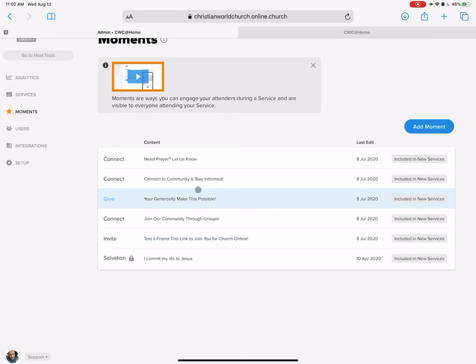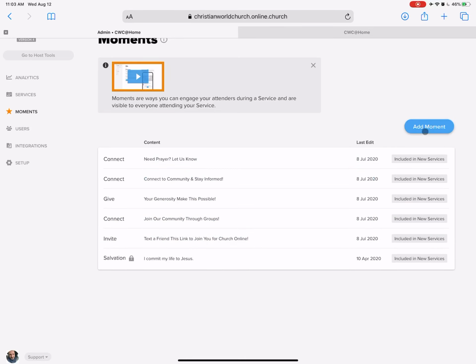Sometimes I'll mess around with this language. You can see a little lock here on salvation. We're not allowed to mess with that because that's something that's static across all of the Church Online platform. And they do that because they want to collect data on how many salvations there are. It helps their brand. It helps them be able to promote the power of what it is they do. I get that. But they do allow us to customize our own.